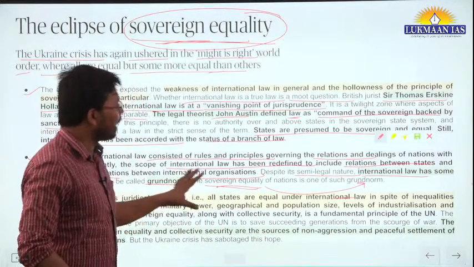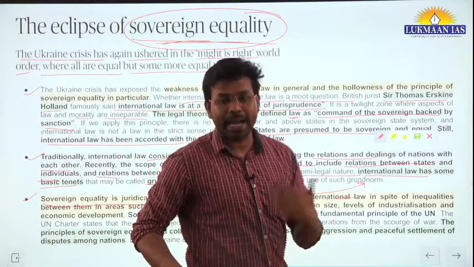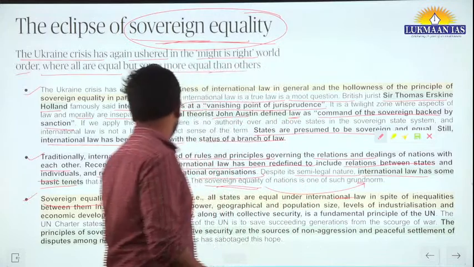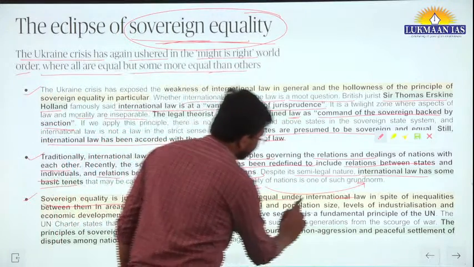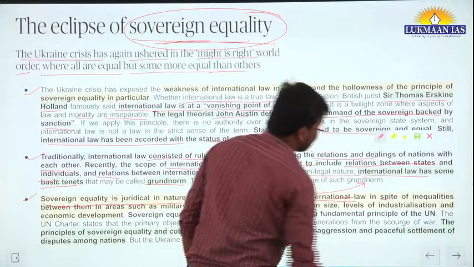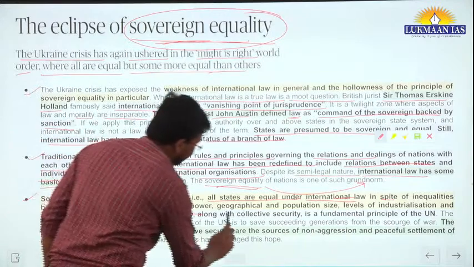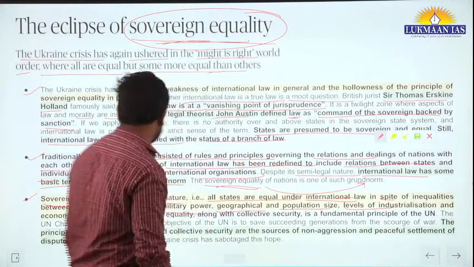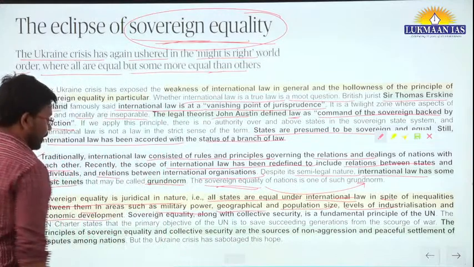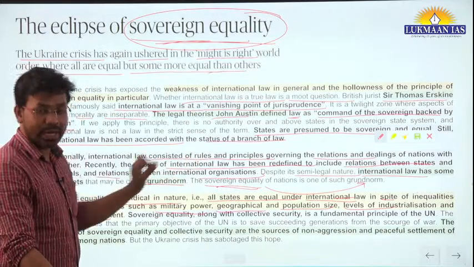But here other things also come into the picture, meaning the power, the might of a state. So sovereign equality is judicial in nature, that is, all states are equal under international law in spite of inequalities between them in areas such as military power, geographical and population size, level of industrialization and economic development.